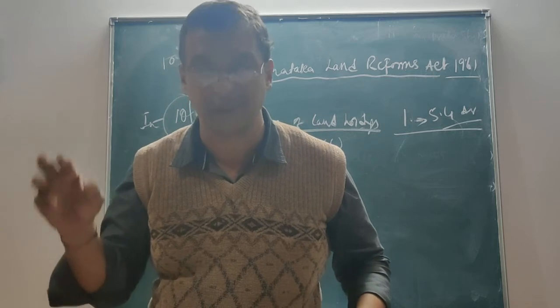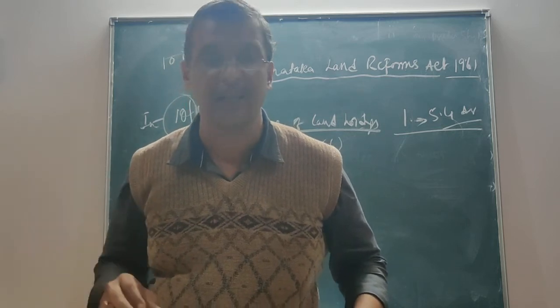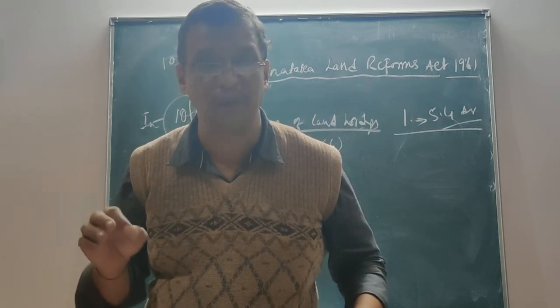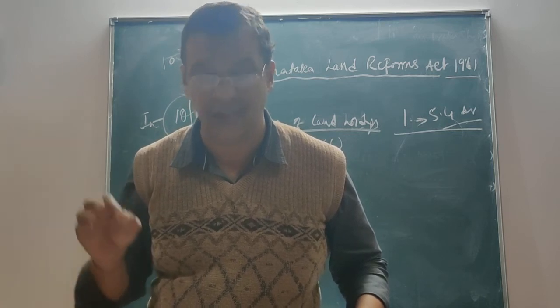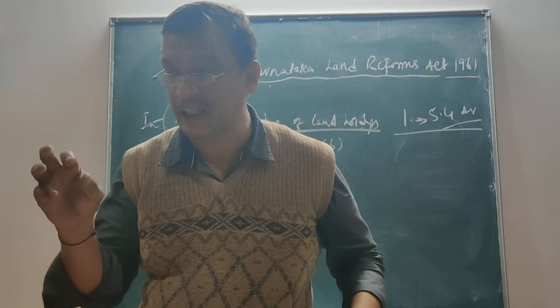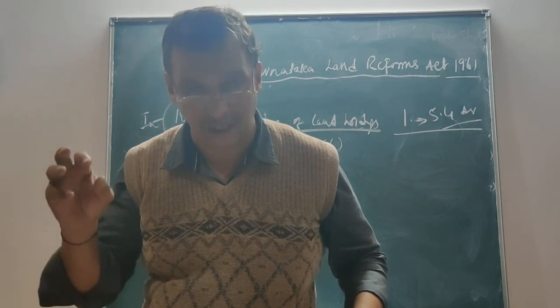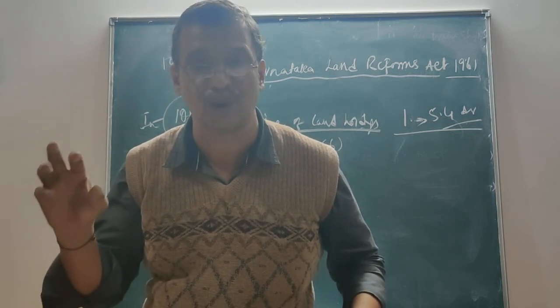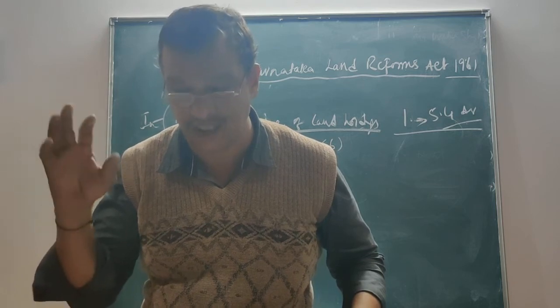After the Amendment Act of 1974, a person who happens to hold 10 acres of irrigated land, where that irrigated land is used for irrigation with the source of water provided by the state government,